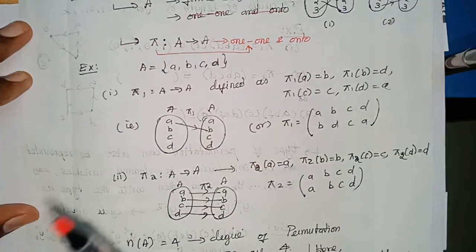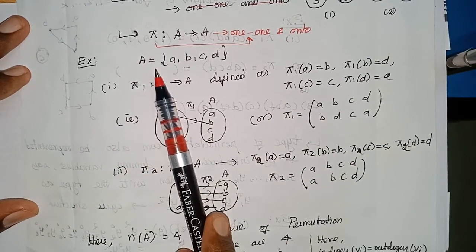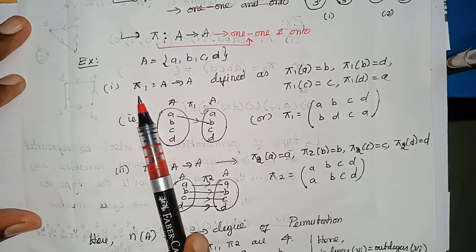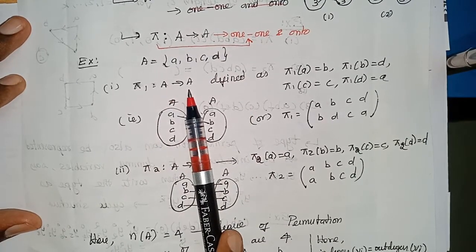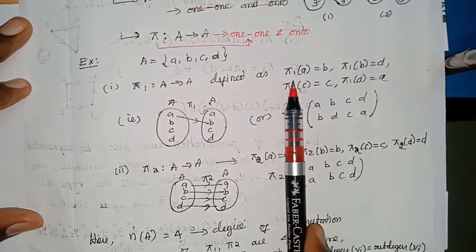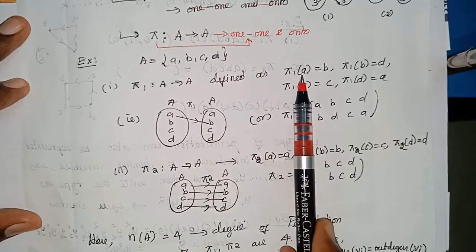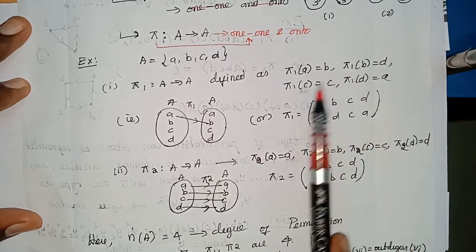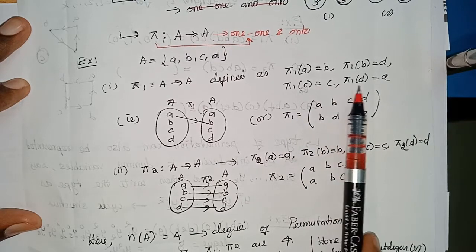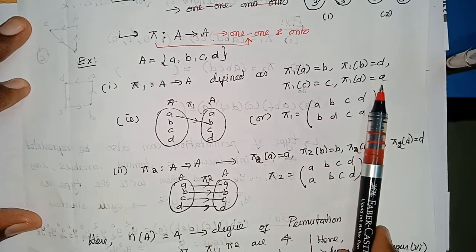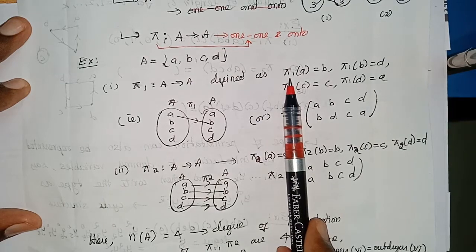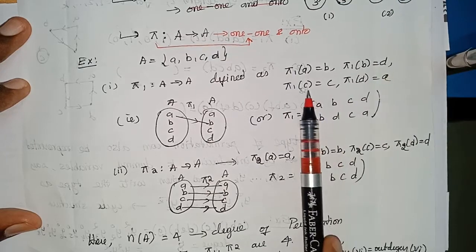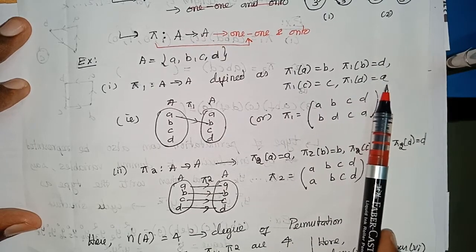Let us see some examples. Let me have a set with the 4 elements A, B, C, D. Phi 1 is a function from A to A. It is defined in such a way that phi 1 of A is equal to B, phi 1 of B equal to D, phi 1 of C equal to C, phi 1 of D equal to A. That is, this phi 1 maps A to B, B to D, C to C, D to A.